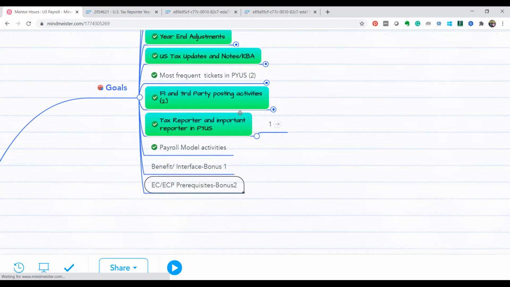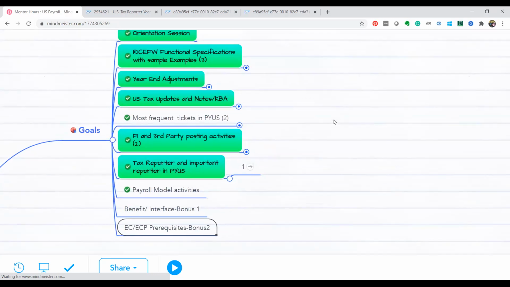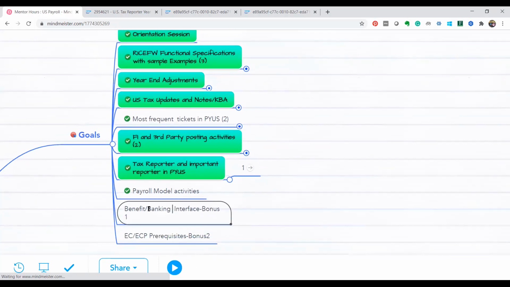And then regarding DME, posting to bank? Posting to bank will come under interface only. It is an overlapping topic, like third-party posting. Sometimes we call it third-party posting, sometimes interface. Okay, banking interface, I will make a note of it and not forget. So banking and other interfaces, we will focus on these two areas tomorrow.